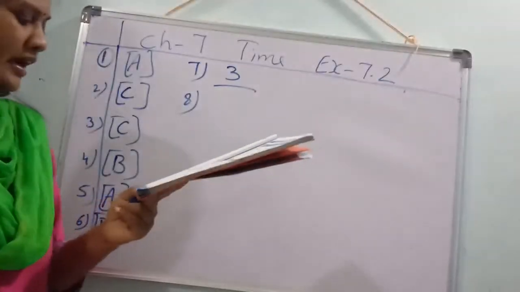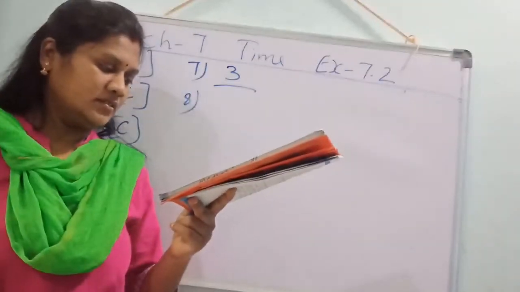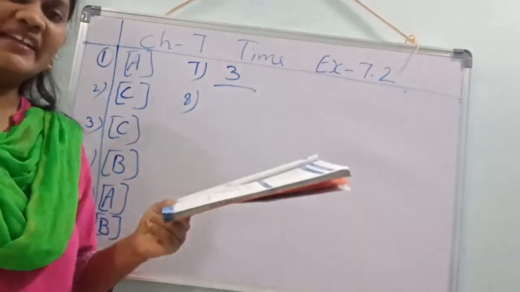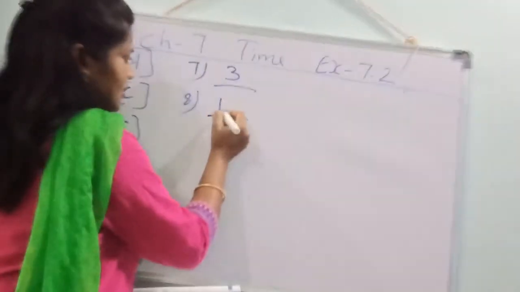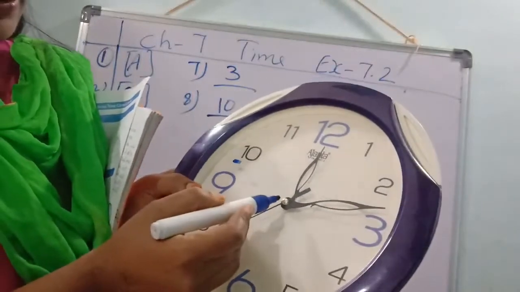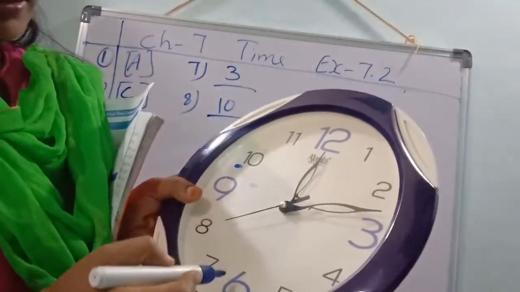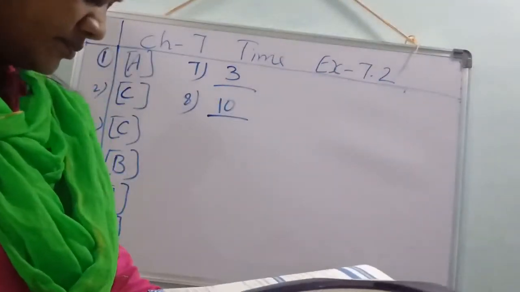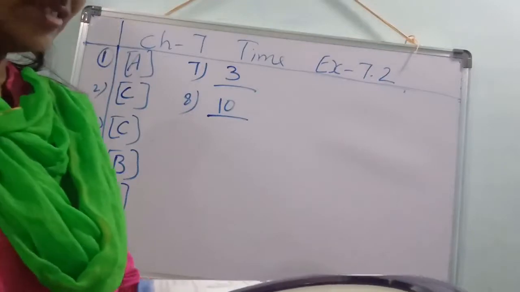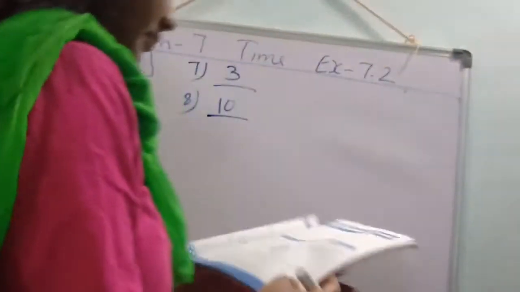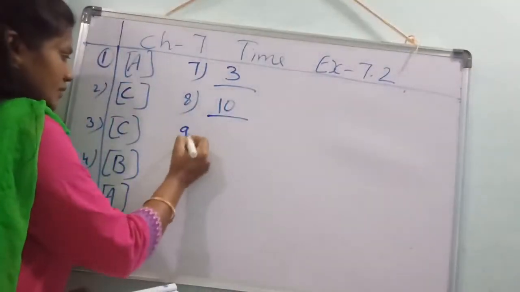Next. At 9:30, the hour hand is between 9 and 10. Yes or no? If the hour hand is between 9 and 10, the minute hand is at 6. That is 9:30. 9:30 means the hour hand is between 9 and 10. Understood? Next.